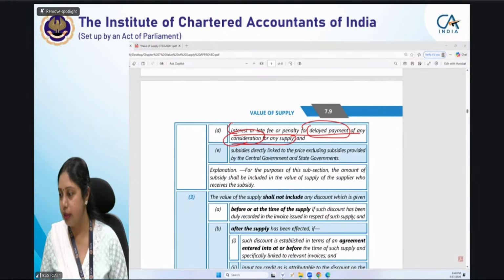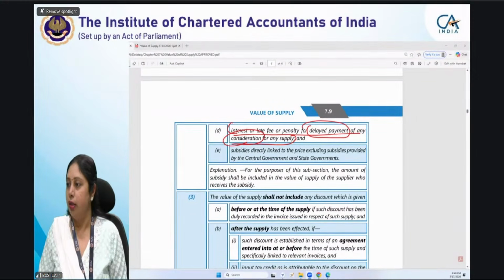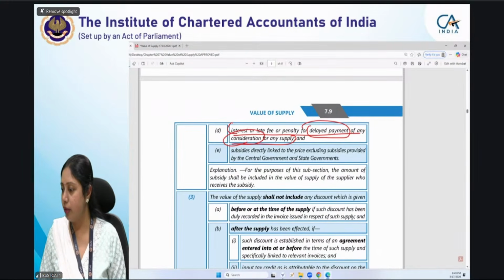Just give me 1 minute. Yes, Harshal, you can write your query. Just give me 1 minute. Okay, Harshal, you have a query. You have written something in the chat box also.